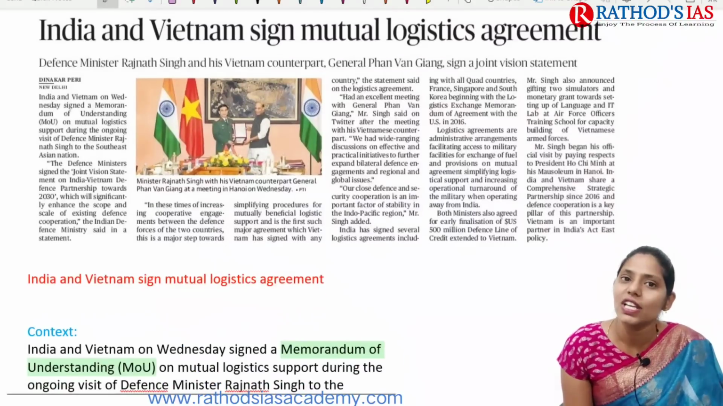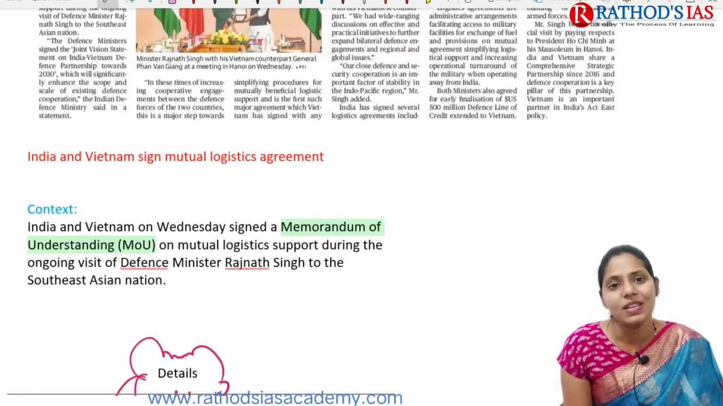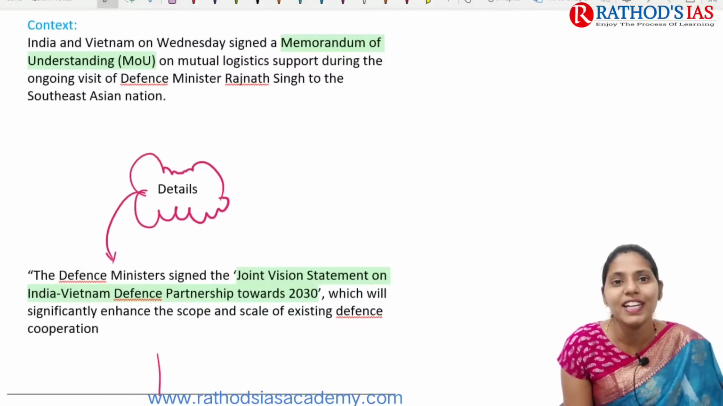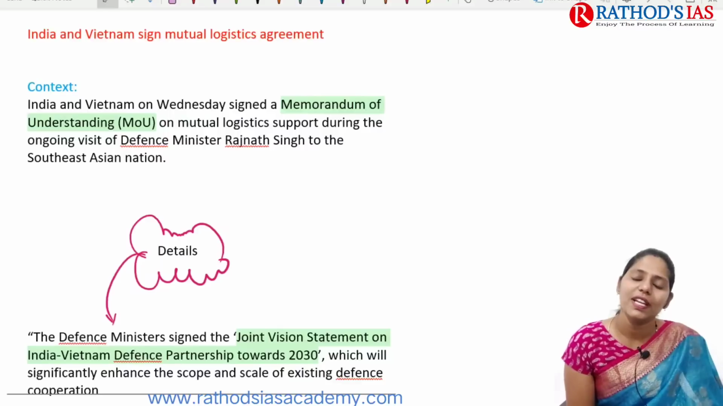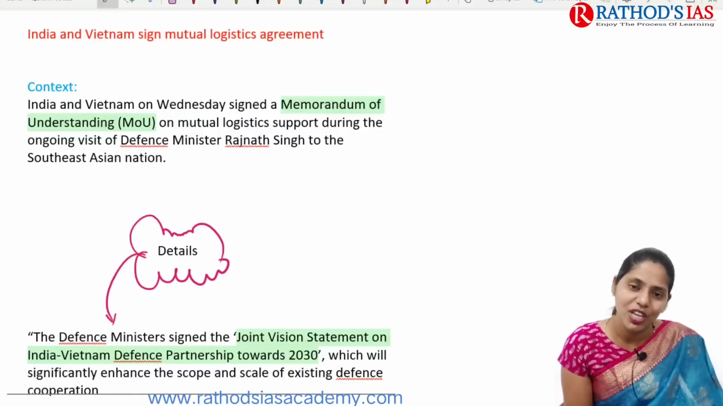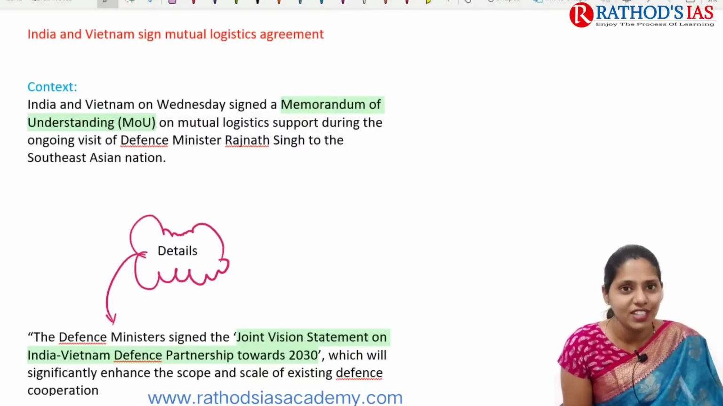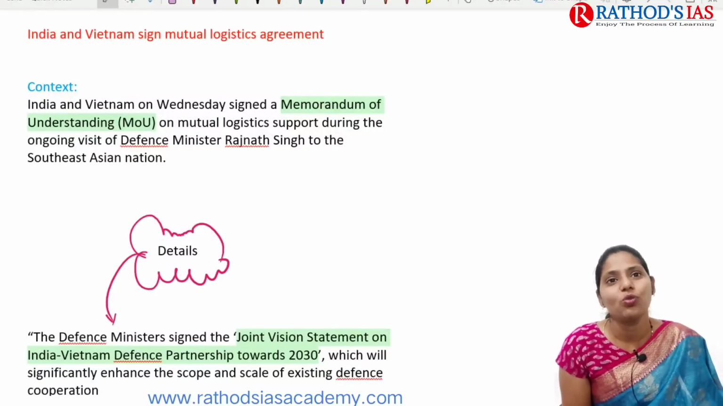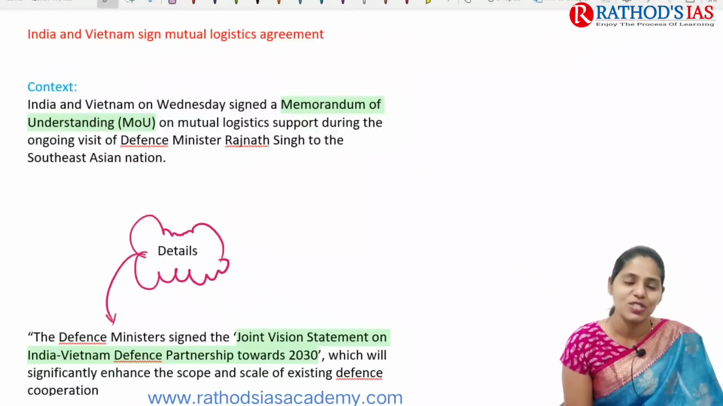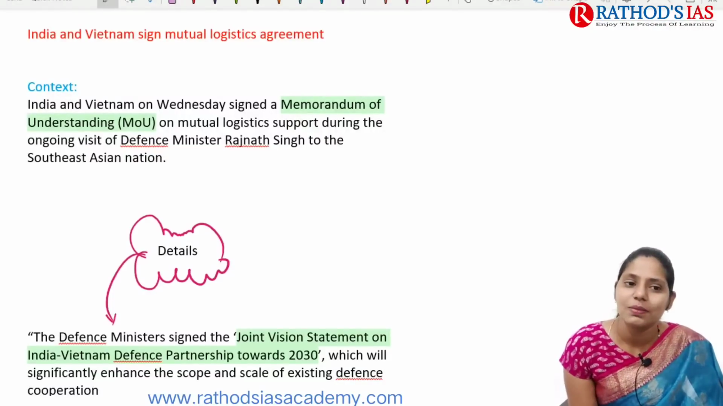Now let us see the next topic. It is regarding India-Vietnam signing a mutual logistic agreement. This topic is important for your GS paper 2 under international relations. Please open the map and see where Vietnam is located, and see the countries sharing a boundary with Vietnam. Recently, in 2022, there was one question regarding Vietnam as well. So don't underestimate this topic.